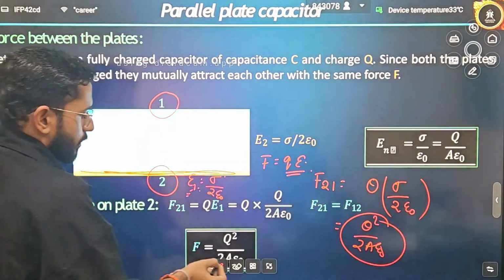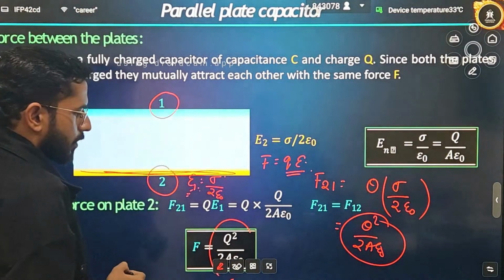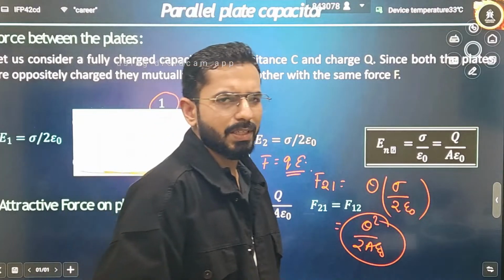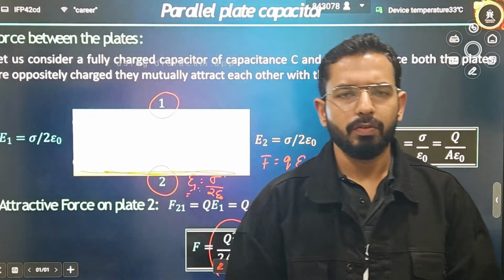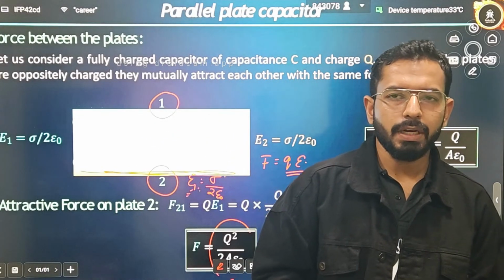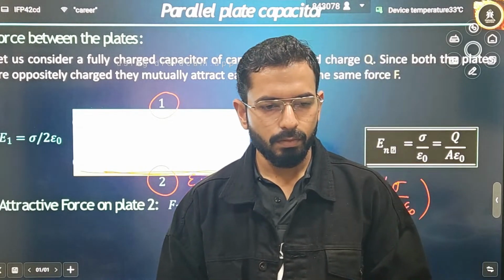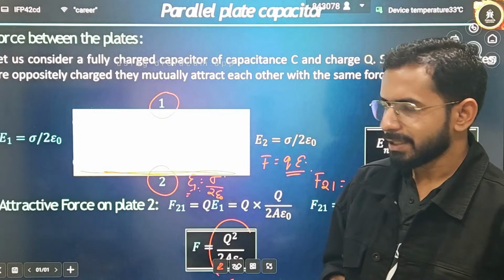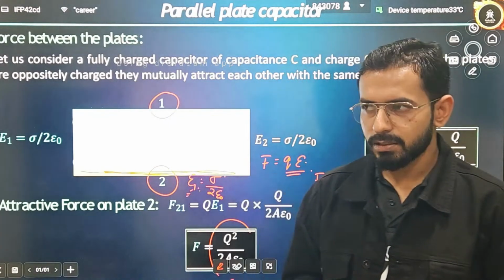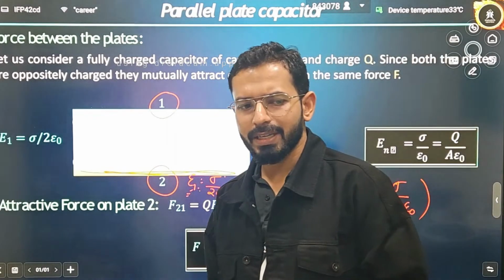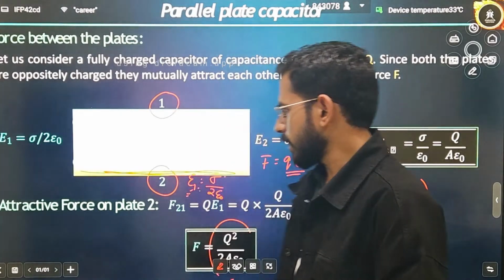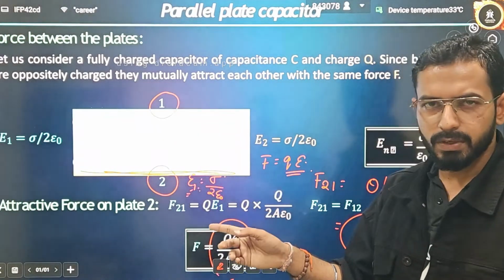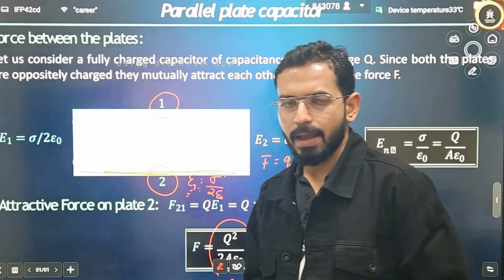Here you can see force is equal to Q square divided by 2 epsilon naught, a good formula that you can remember. I have written it this way because force is always defined as Q into E, charge into the electric field felt by the body A. Same way you can write for body B also, just the directions will be reversed; magnitude-wise it will be the same.